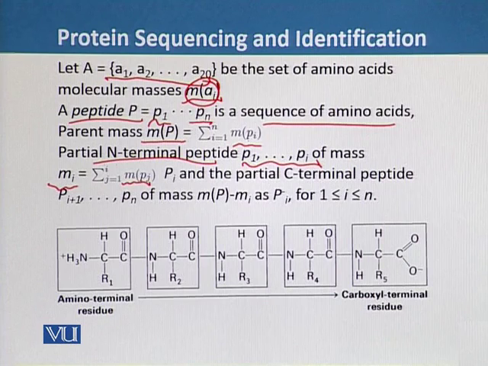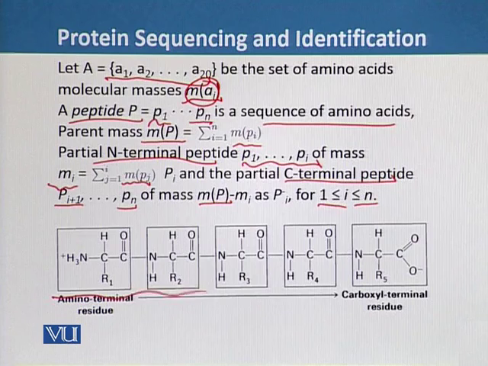Similarly, the partial C-terminal peptide will be Pi+1 up to Pn, for 1 less than or equal to i and i less than or equal to n. And we know that the mass spectra obtained by tandem mass spectrophotometry consist predominantly of partial N-terminal peptides and C-terminal peptides. We also know that every protein is a linear chain.